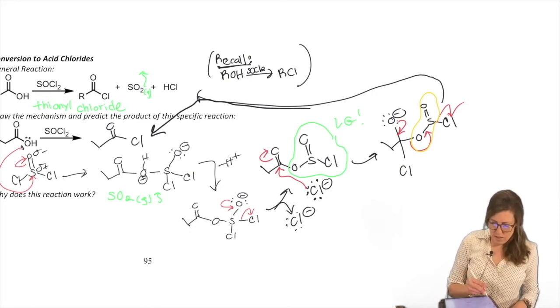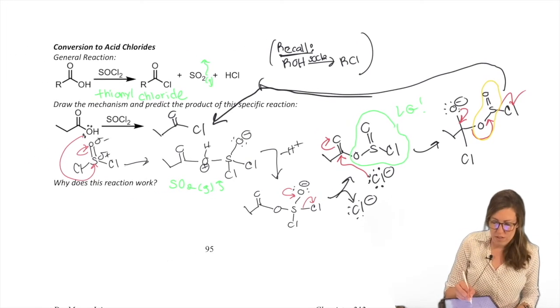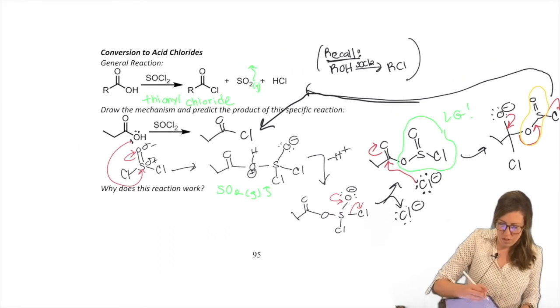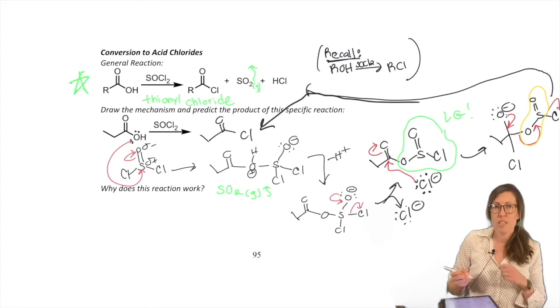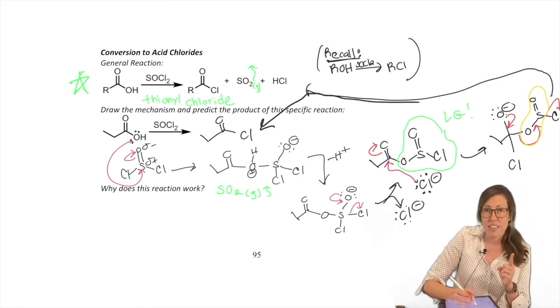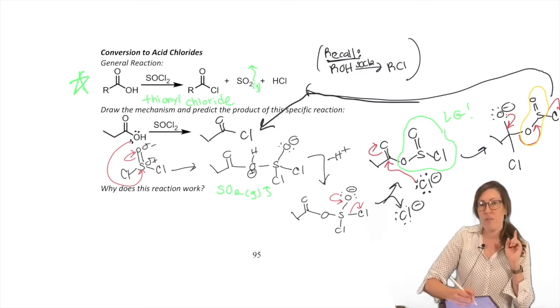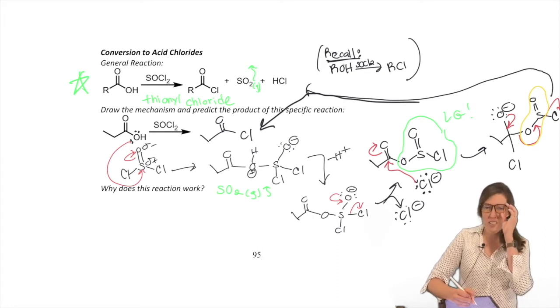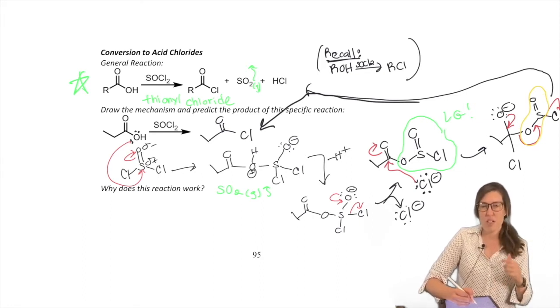All right, so that's very useful, super useful. Put a star next to it. Why is it so useful? Because carboxylic acids are not very reactive. Acid chlorides are super reactive. Acid chlorides can do everything. Carboxylic acids can do less. But carboxylic acids are very common, more common than acid chlorides. We see them all over, especially in biochemistry.